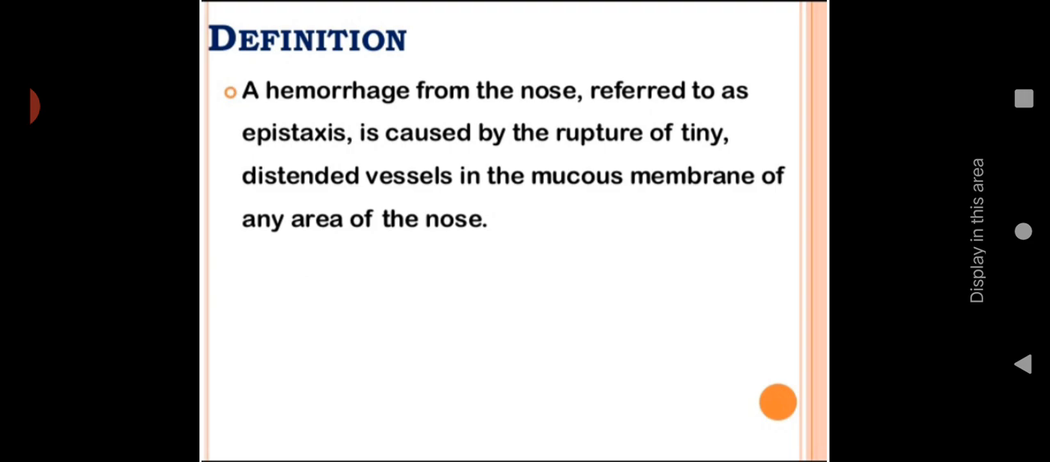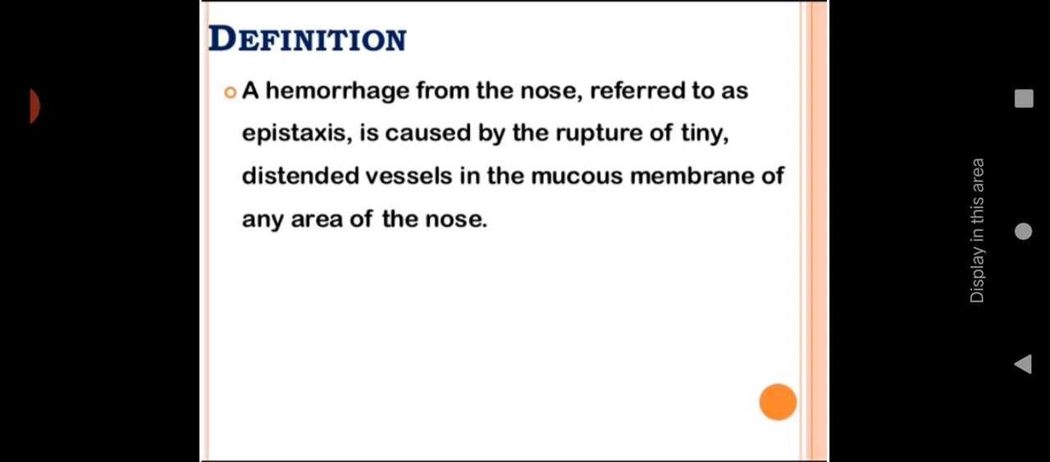A hemorrhage from the nose, referred to as epistaxis, is caused by the rupture of tiny distended vessels in the mucous membrane of any area of the nose. So, any part of the nose it can occur. So, it is referred to as a hemorrhage. Okay, a hemorrhage or bleeding from the nose, that is epistaxis, and it is caused by the rupturing of tiny distended blood vessels.